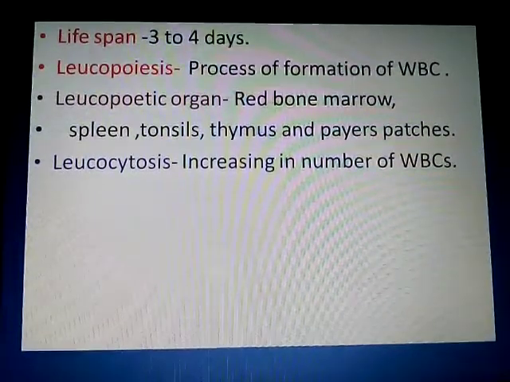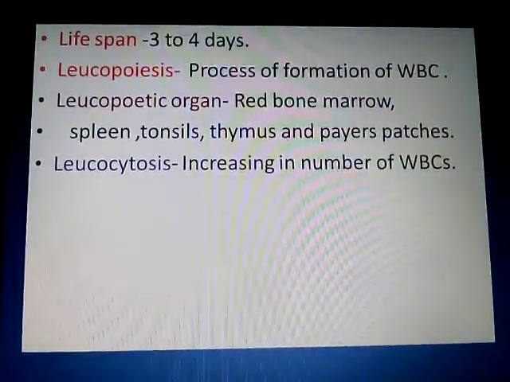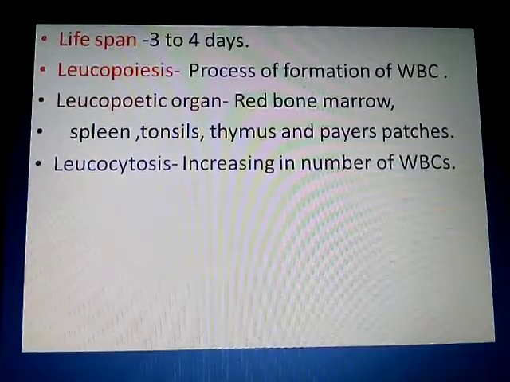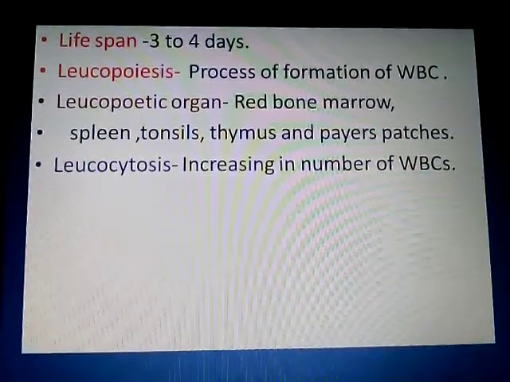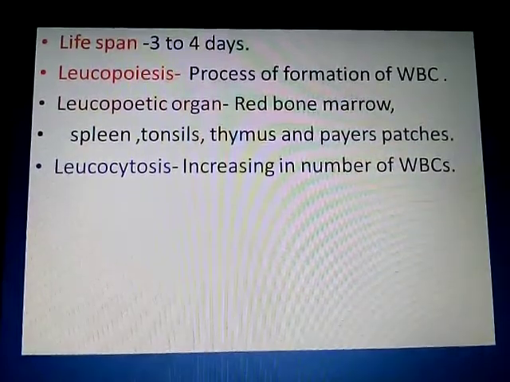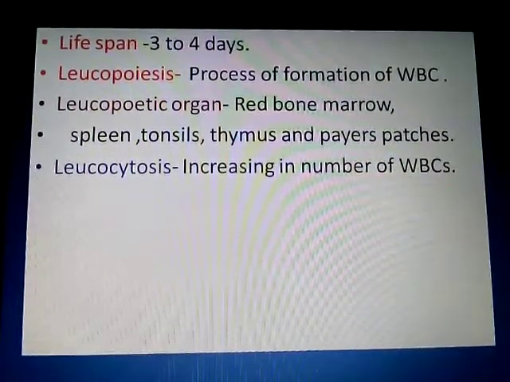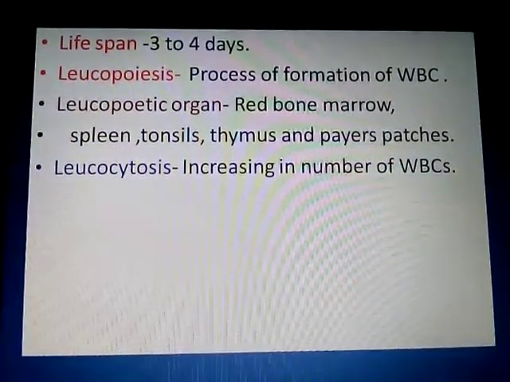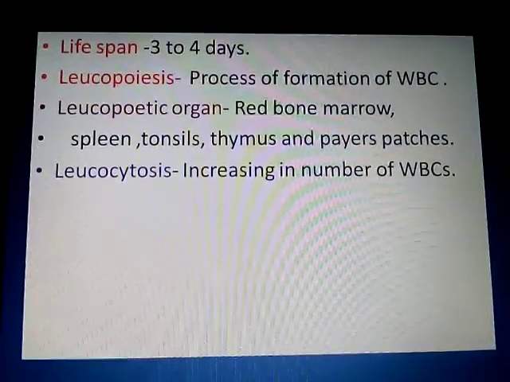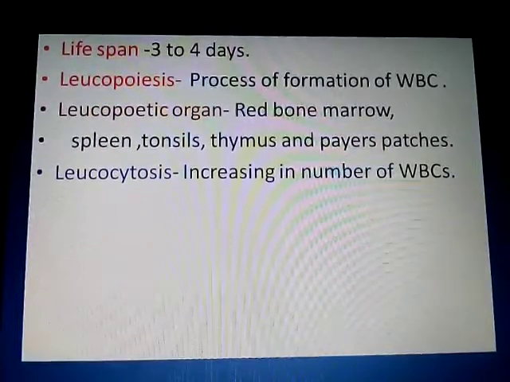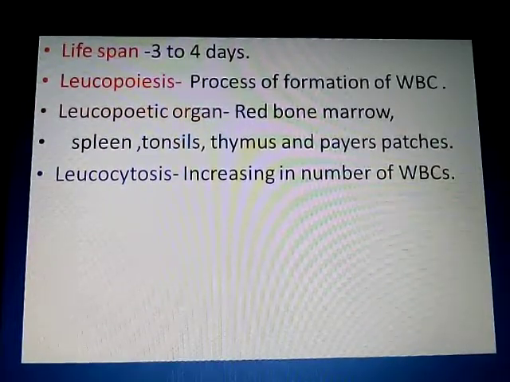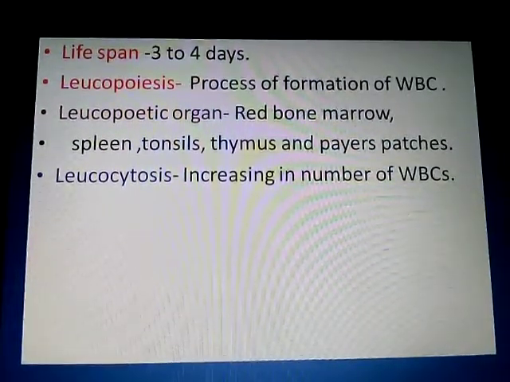Whenever any kind of foreign organism enters the body, as WBCs help to fight against the infectious organism, their number increases. So an increase in the number of WBC is called leukocytosis. What is leukocytosis? An increase in the number of WBC.